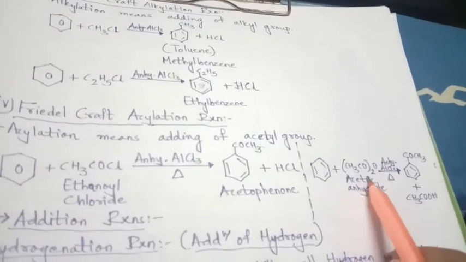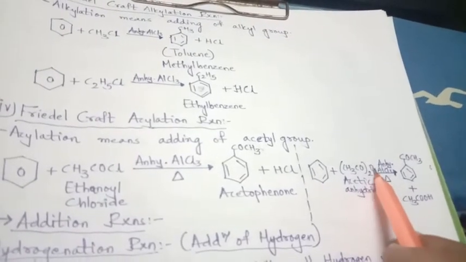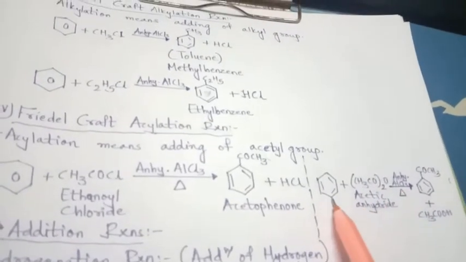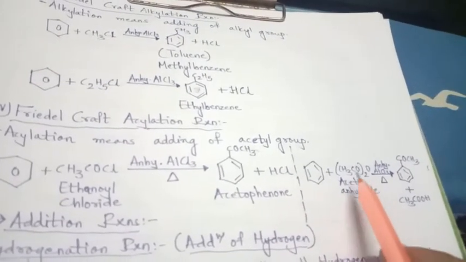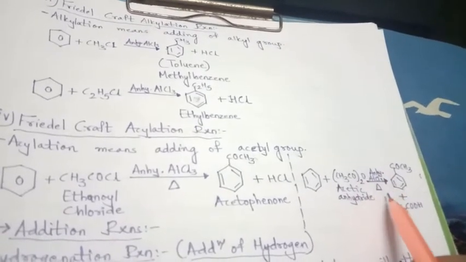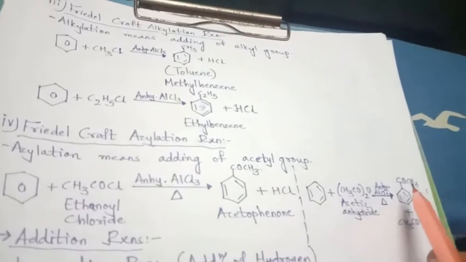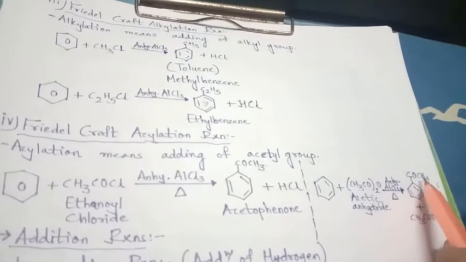So it is acetic anhydride and not acetic acid, because hydrogen is not here. When benzene reacts with acetic anhydride in excess, again with anhydrous aluminum chloride and heated, it will give acetophenone, COCH3 with the benzene ring.